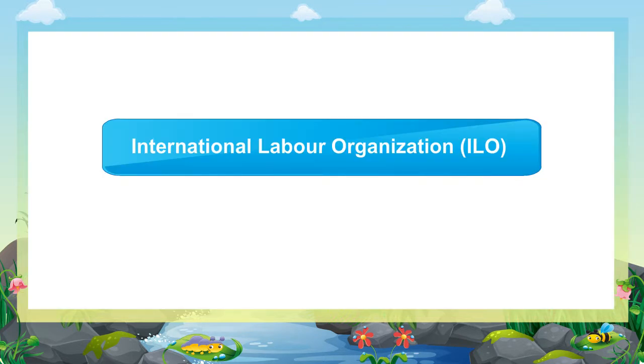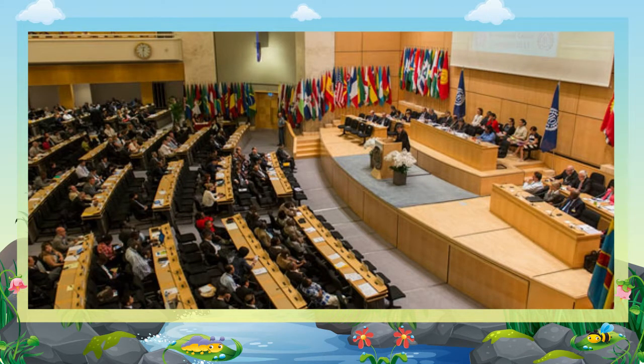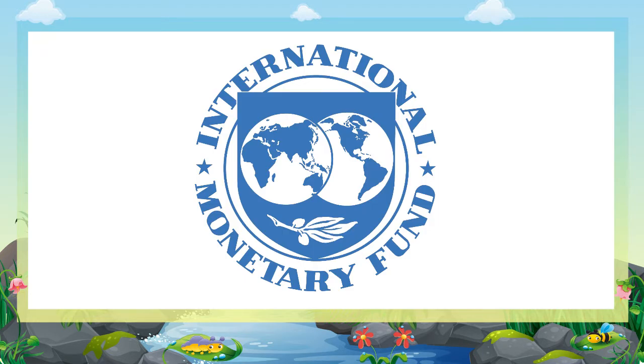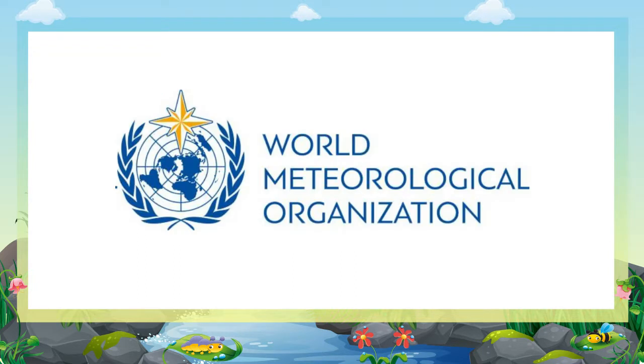5. International Labour Organization, ILO. It helps the nations in improving the working conditions of their people. It tries to sort out the problems between governments, employers and workers. A few other agencies have been helping to make our world a better place to live in, including the International Monetary Fund, IMF, International Telecommunication Union, ITU, and World Meteorological Organization, WMO.